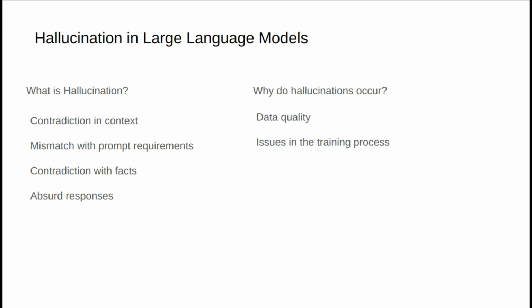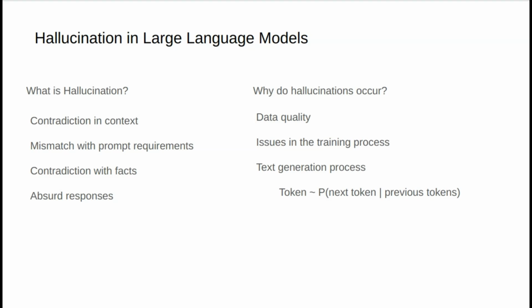Third, text generation process. During text generation, the model predicts the next token, based on the tokens generated so far. This process relies on probabilities and includes a degree of randomness, making it difficult to control whether the generated token is factual. There is no built-in mechanism to verify the accuracy of generated tokens, which means hallucinations can occur unchecked.